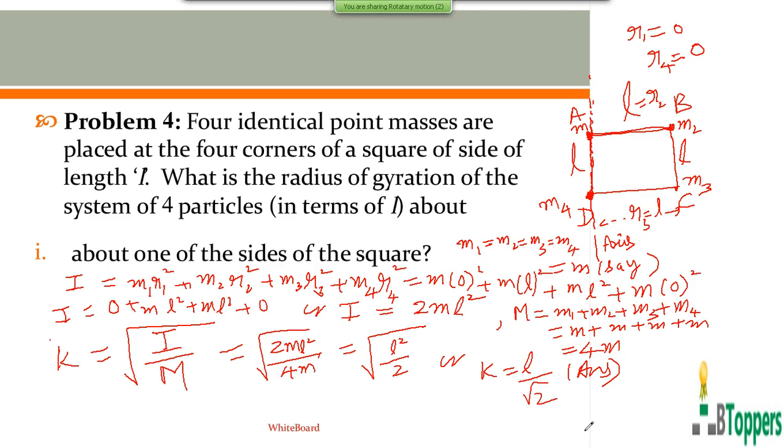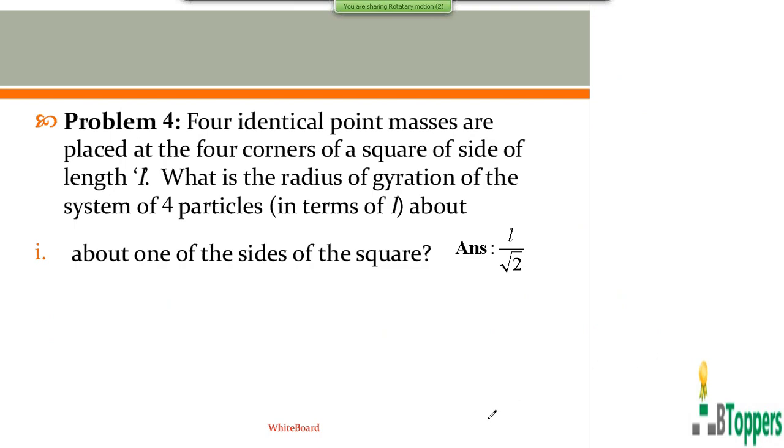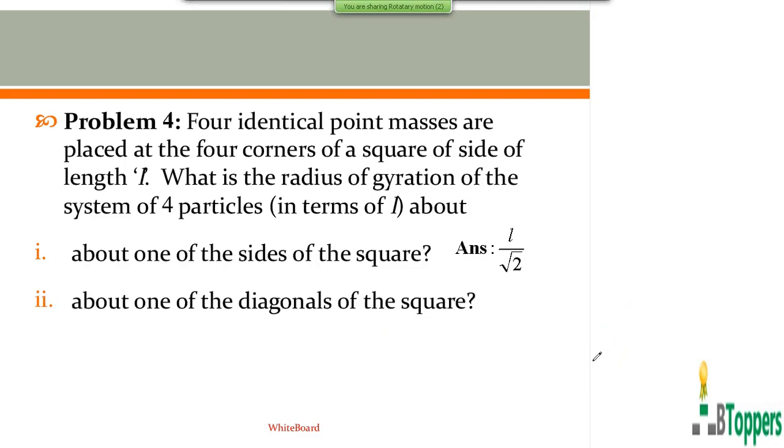So if you want to copy the solution of the problem, you can take a pause and copy the solution of the problem. So in the first part of the question, the answer is L by root 2. In the second part of the question, you have to find the radius of gyration of the system of the 4 particles about one of the diagonals of the square. That means the axis coincides with one of the diagonals of the square here.